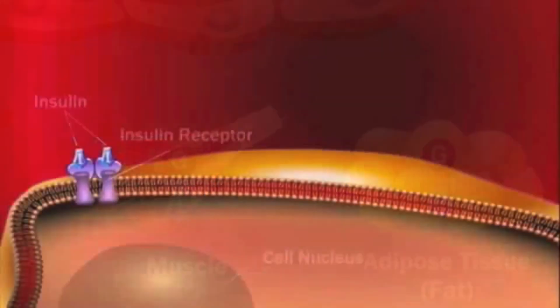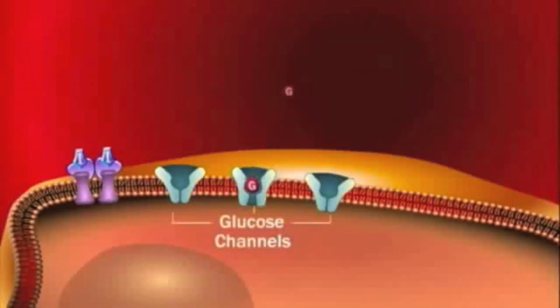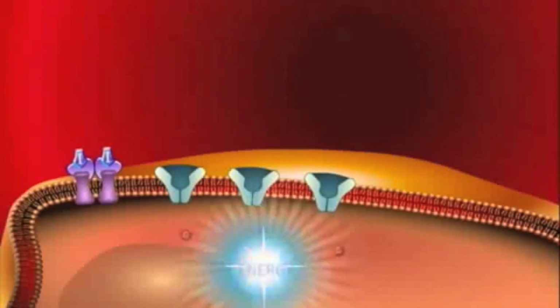The attachment of insulin to tyrosine kinase triggers the opening of glucose channels and the ability of glucose to enter the cell and be converted into ATP. So, those are the basics of insulin signal transduction, and I hope that's helpful.